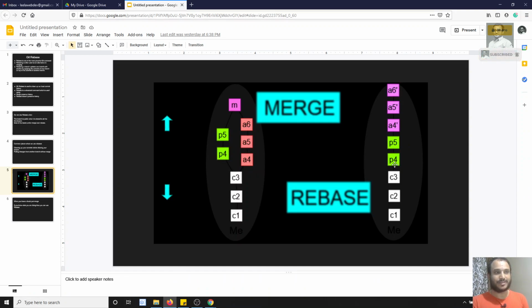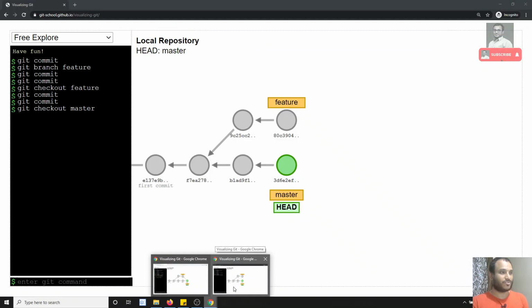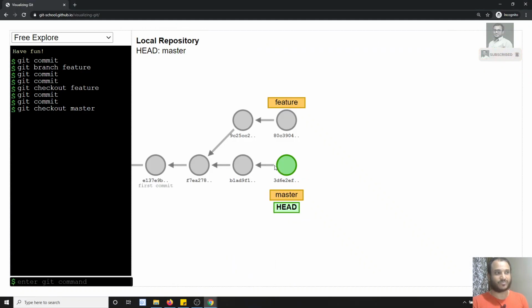Now what will happen? The feature commits will come here like this, and the master commits will come at the top. If I try to rebase this one, the 2 feature commits will come here, and the master commits will move forward. So let's try to do it. git rebase feature. Now let's see what will happen.